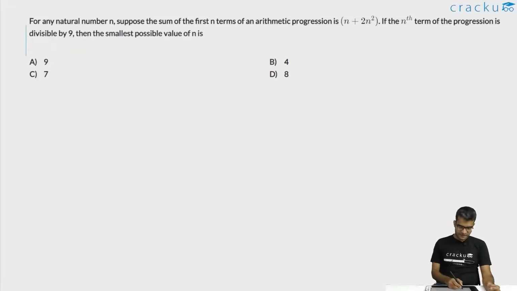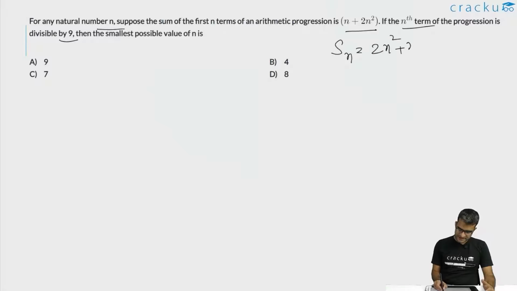In this question we are told that for any natural number n, suppose the sum of the first n terms is the arithmetic progression n plus 2n square. If the nth term of the progression is divisible by 9, what is the smallest possible value of n? So the sum of the first n terms is equal to 2n square plus n.